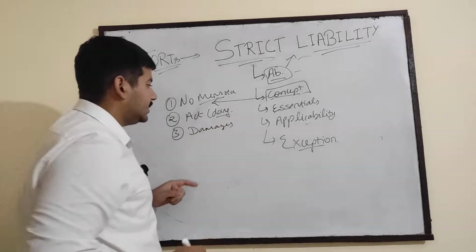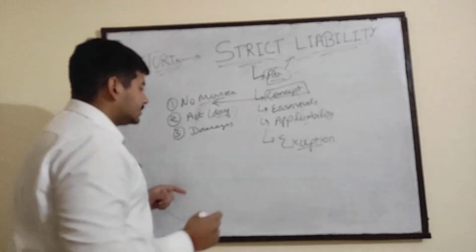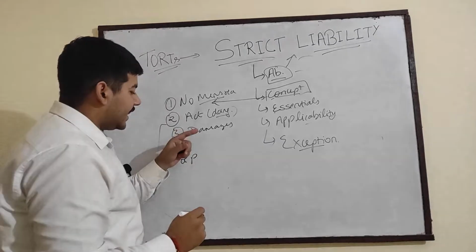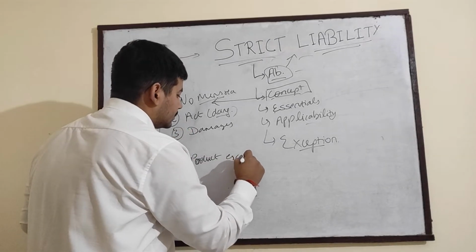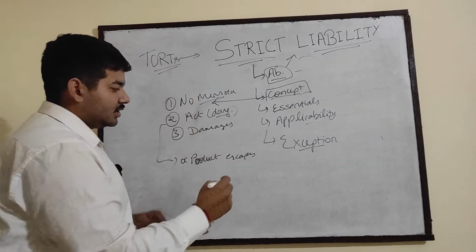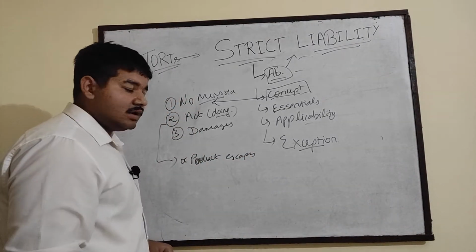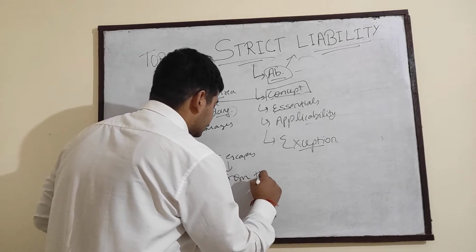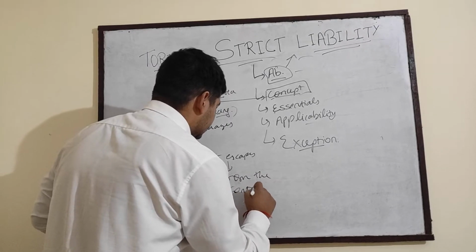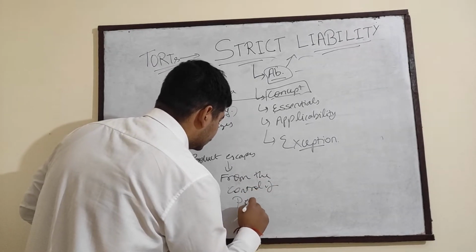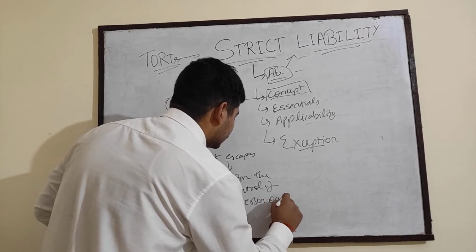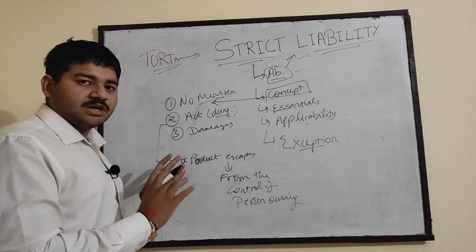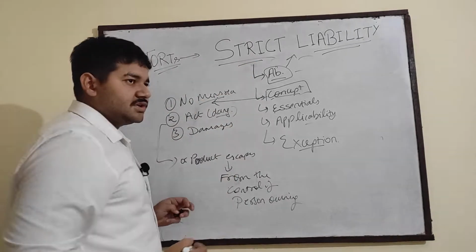The damages are caused when the act or product escapes from the control of the person owning it. So, this is basically the concept of strict liability, where you can define strict liability.